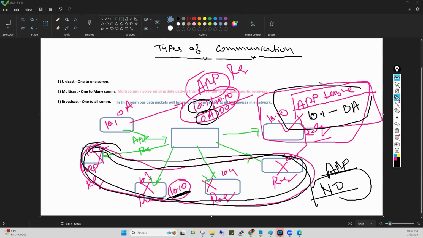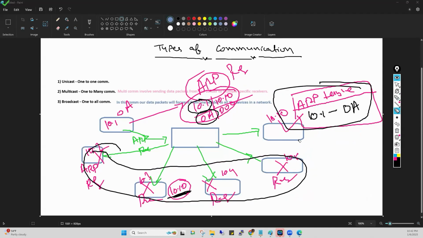This PC immediately makes the entry in the ARP table. Understand? This PC saves this number in its ARP table. Now this PC is going to generate, guys, the ARP reply.